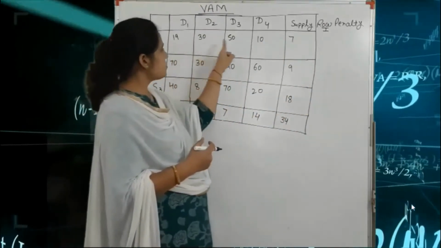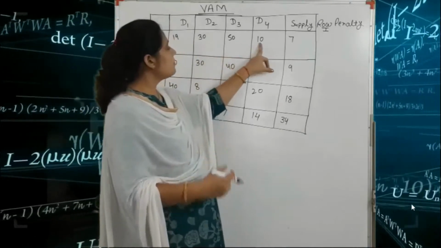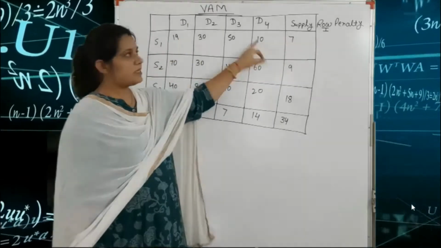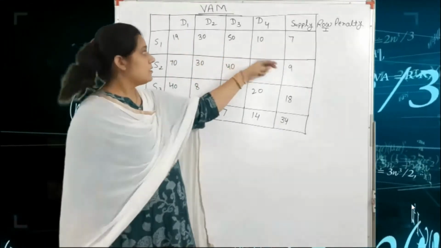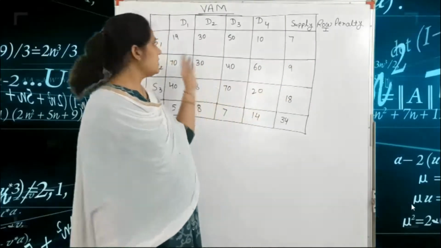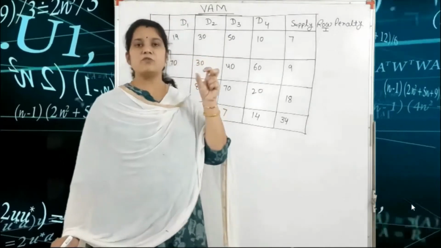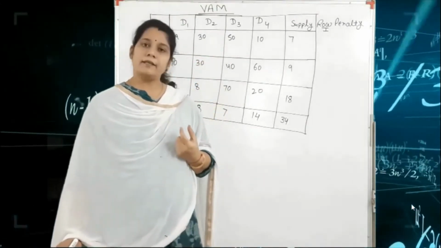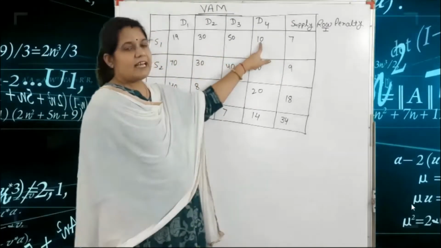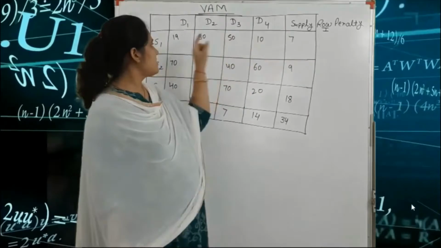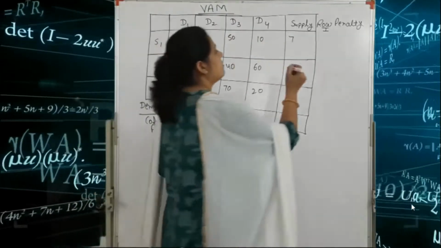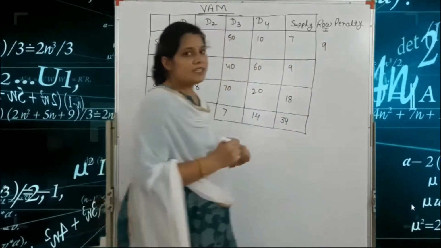In the first row, you choose the first minimum number, the first lowest number. The first lowest number in this row is 10. These values are supplies and demands, so don't use these values. Only the cost cells we use for finding the row penalty and column penalty. So here the first minimum number is 10 and the second lowest number is 19. So 19 minus 10 is equal to 9. This is our first row penalty.